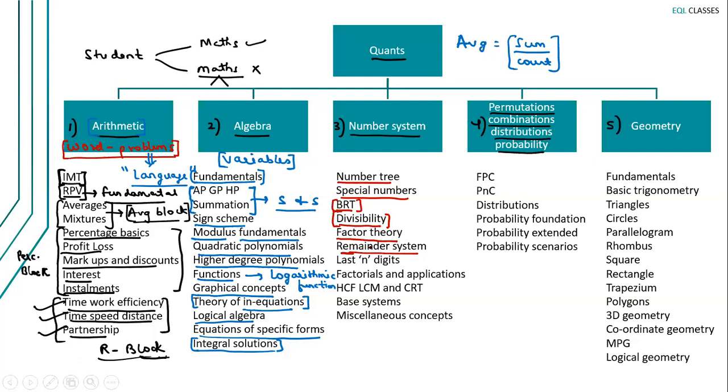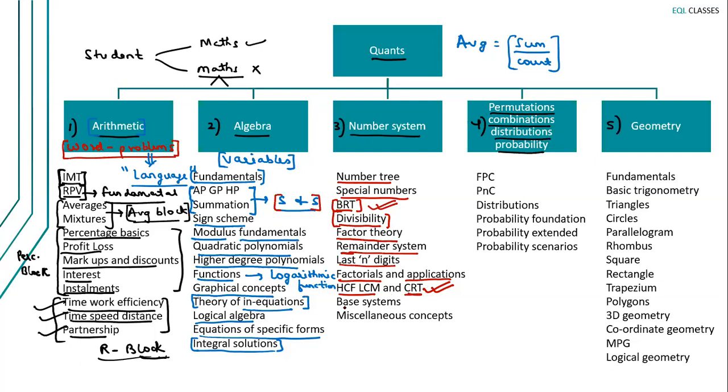Okay. After doing remainder system, we'll go to last n digits, finding out last 2 digits, last 1 digit, last 3 digits. All of this will be covered under last n digits. We'll also discuss factorials and application topics. Then we'll move to HCF, LCM, and CRT. CRT stands for Chinese remainder theorem. So initially we had discussed BRT. Here we'll discuss CRT. CRT has some very close association with the series and summation topic. So if you know series and summation, you'll find CRT very easy.